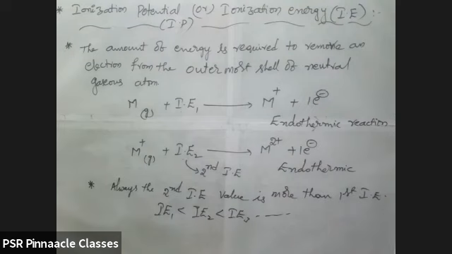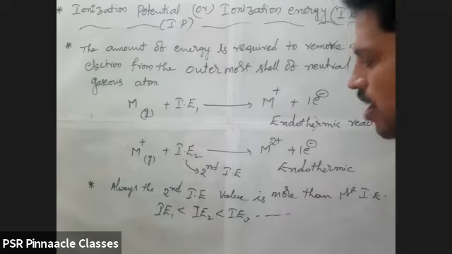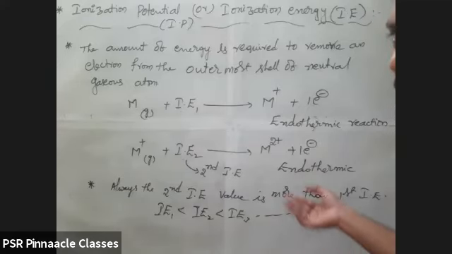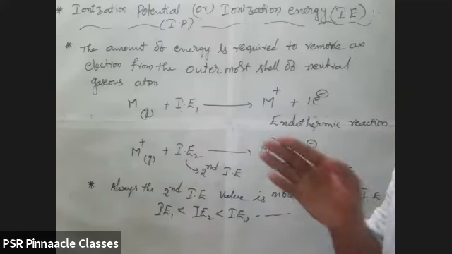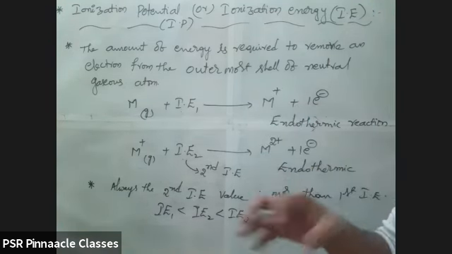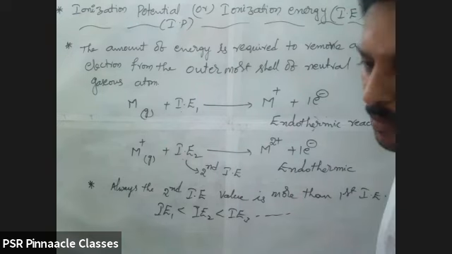So always the first ionization energy is less than the second, the second is less than the third, and the third is less than the fourth, like that. One by one it increases gradually. Why? Because as you remove electrons, the nuclear attraction increases, but the number of electrons decreases. Are you getting the point?